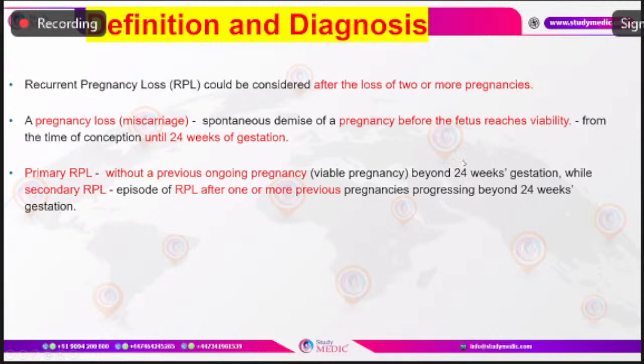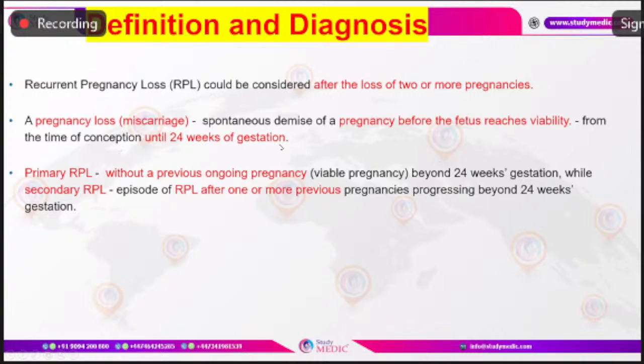A missed miscarriage can be diagnosed if, 2 times, it is confirmed that there is no fetal cardiac activity with a CRL more than or equal to 7 millimeters, and based on the mean sac diameter criteria, when the mean sac diameter is more than or equal to 25 millimeters and still there is no fetal pole or yolk sac, confirmed 2 times, we can diagnose it as a case of missed miscarriage.